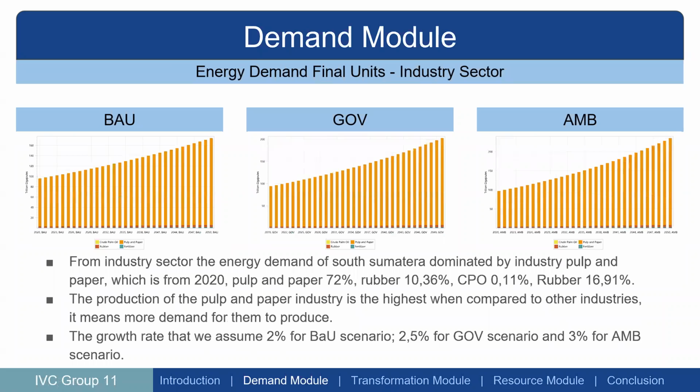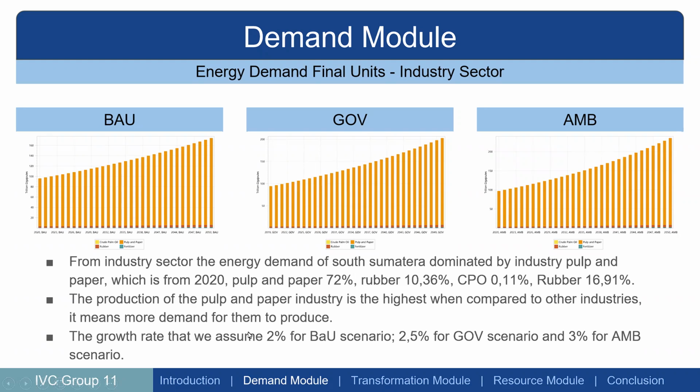Okay, now in the industry sector, as we can see, pulp and paper for all scenarios in the South Sumatra region is still the main industry. The energy demand of South Sumatra is dominated by the pulp and paper industry, which in 2020 is 72%, rubber 10.36%, CPO or crude palm oil 0.11%, and rubber 16.91%. The production of the pulp and paper industry is the highest compared to other industries, which means more demand for them to produce.